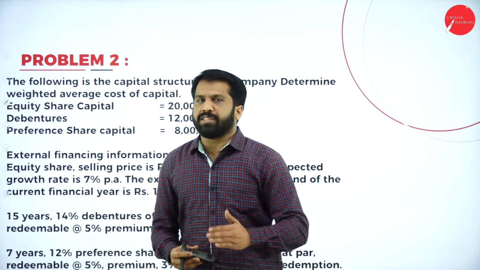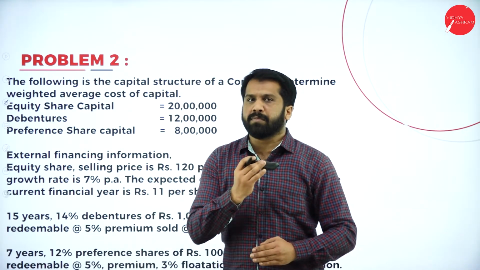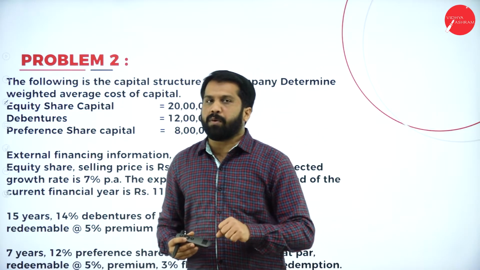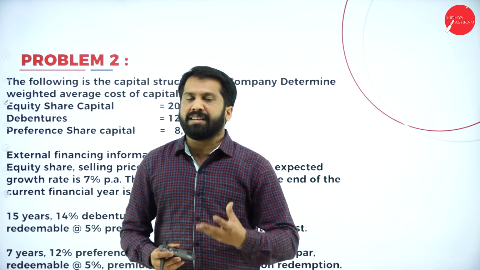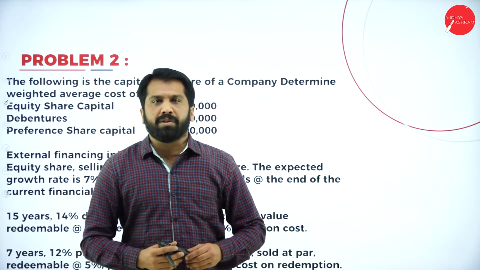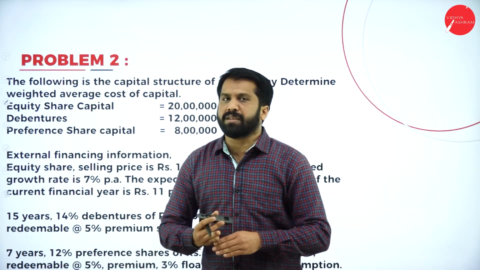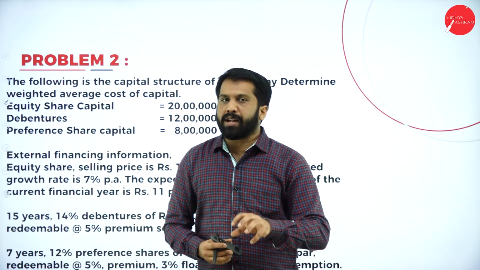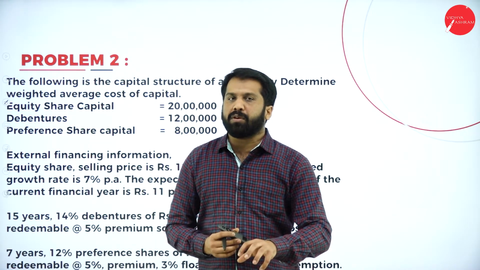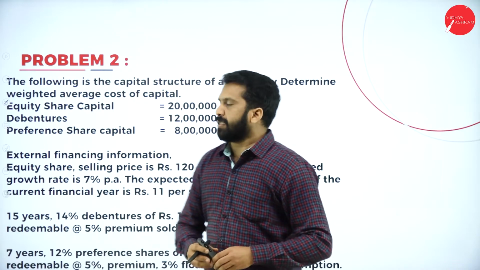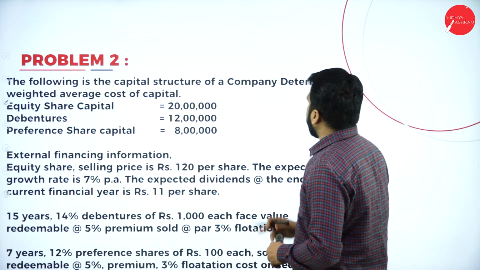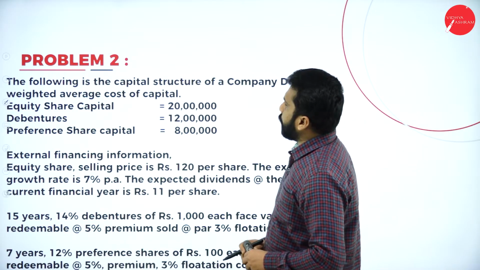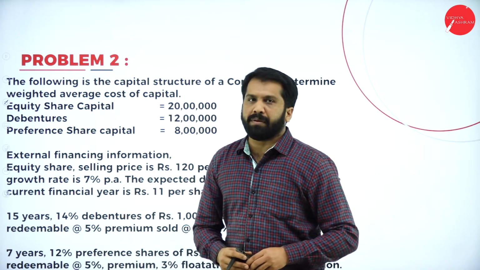We'll go step by step. We will only solve this problem. In this, we have a problem with redeemable. Redeemable in the sense repayable. You know that the formulas are a little bigger, so that you will understand better, and your examination problems will be like this. Now, the following is the capital structure of a company. Determine weighted average cost of capital.